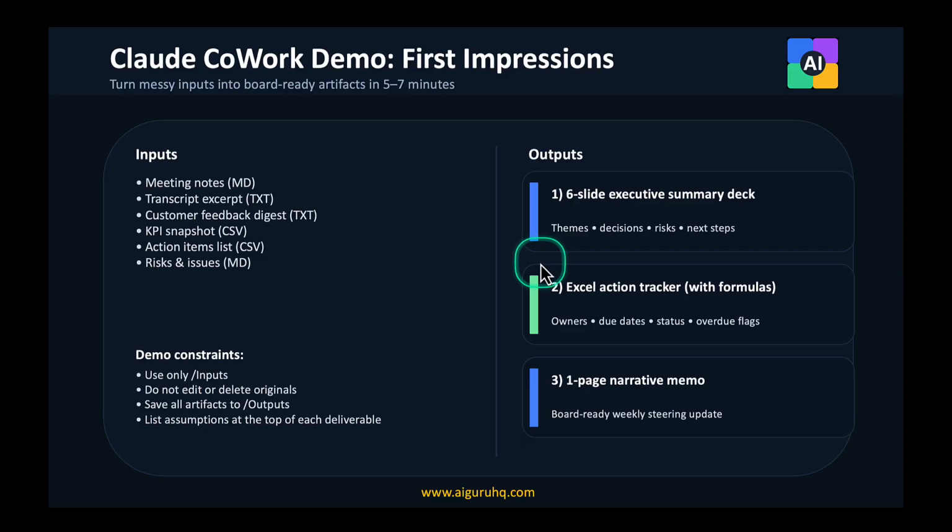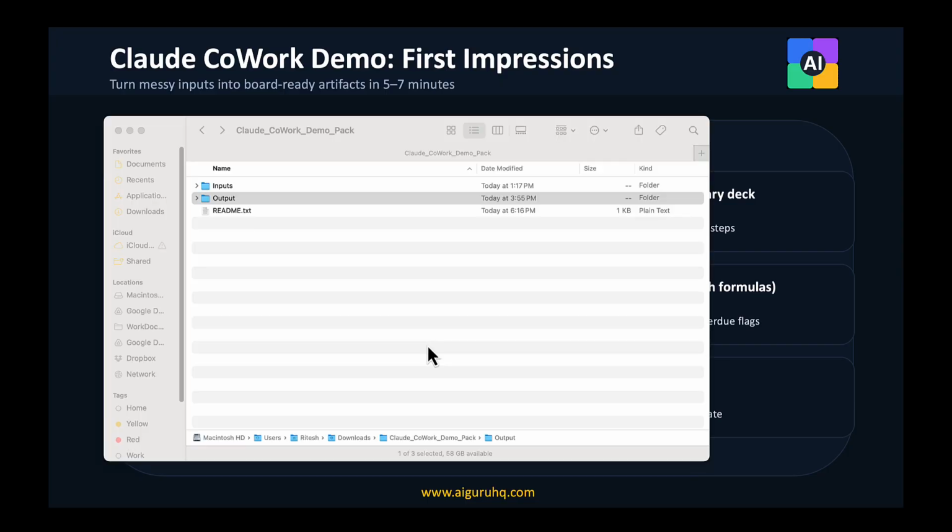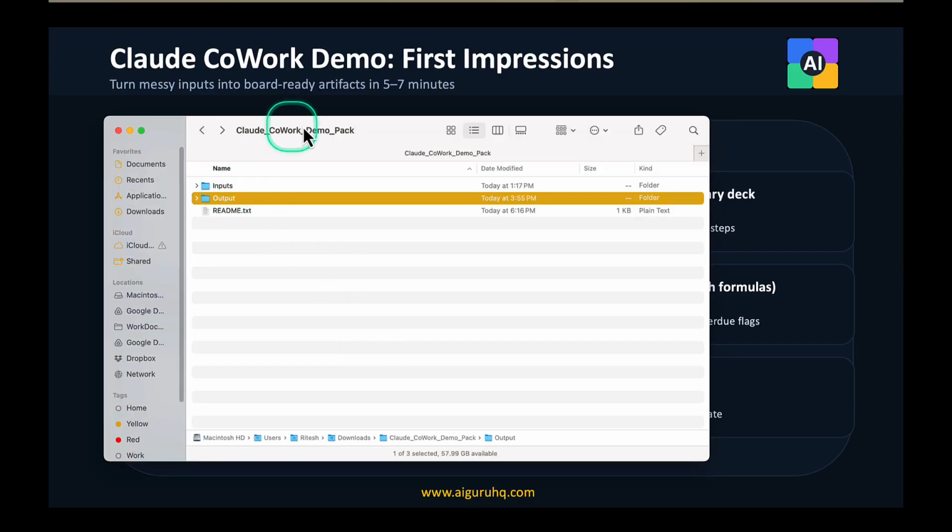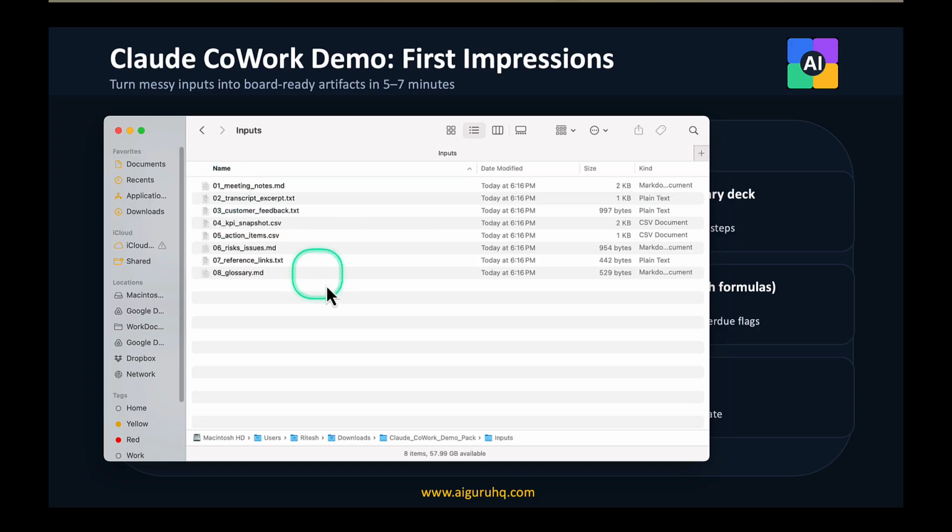So what I'm going to show you now is I have an input. I have a sandbox folder created. Let me go to my Finder. So here we are. I have a sandbox created, and as part of the folder, I have dummy inputs: meeting notes, a transcript excerpt, a customer feedback digest, the KPI data in a CSV file, and a rough action item list.